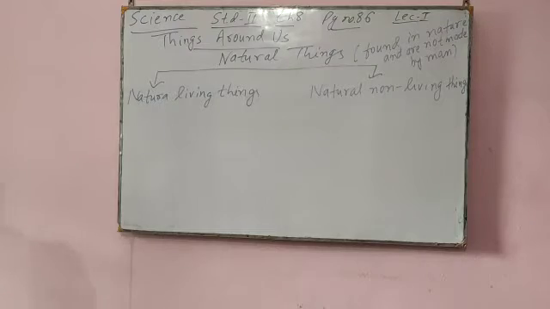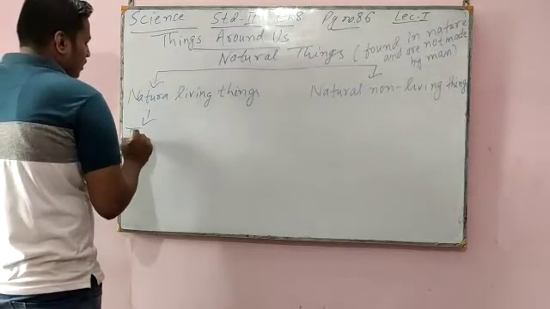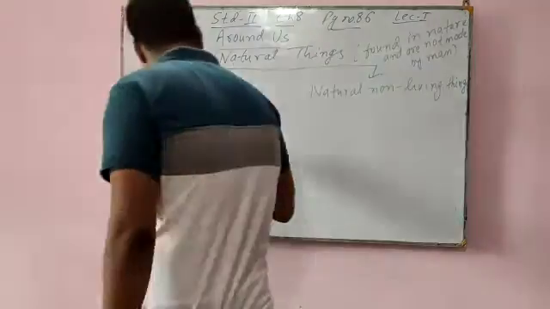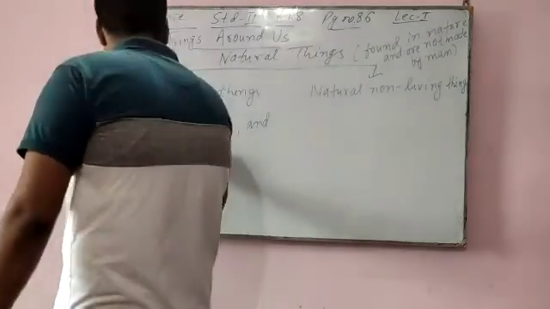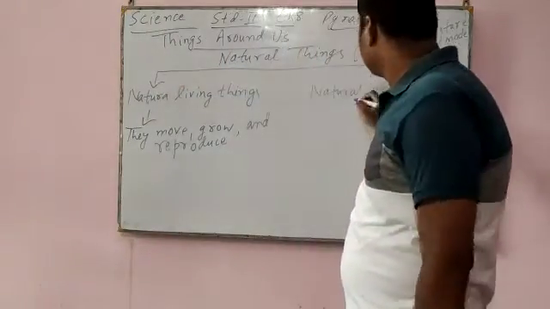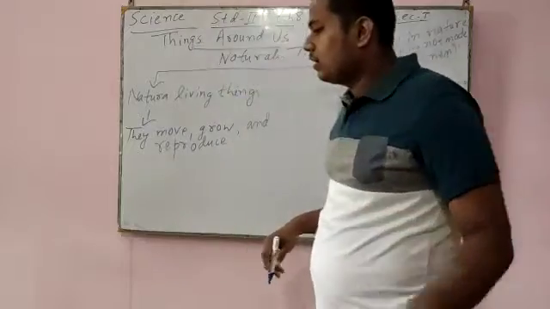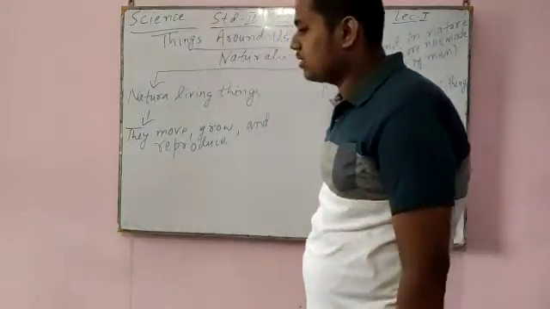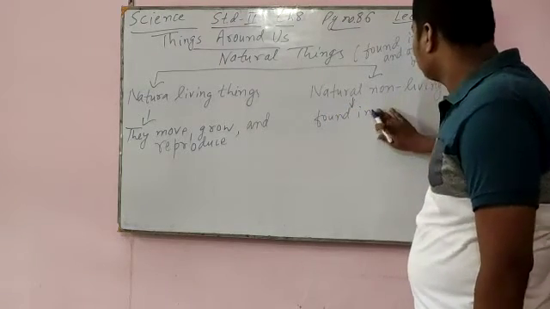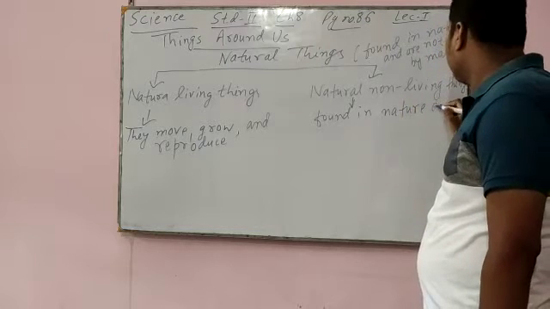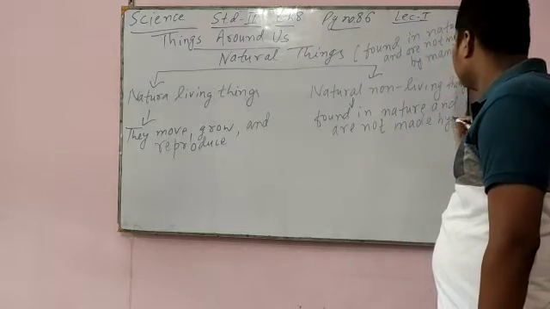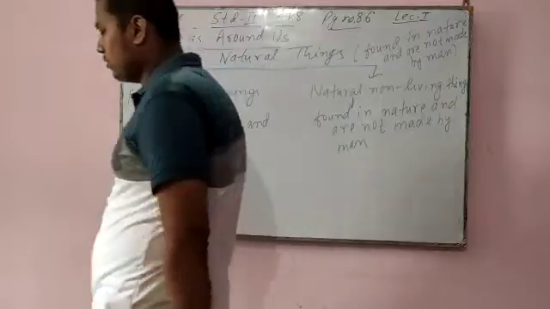Natural living things move, grow, and reproduce. They are found in nature and are not made by man.